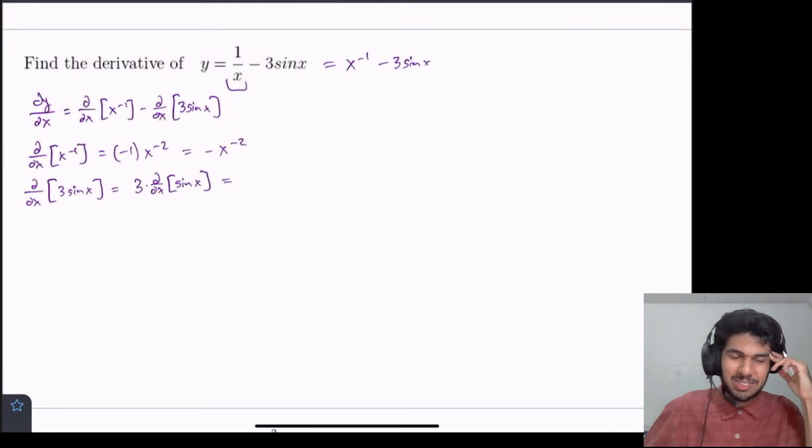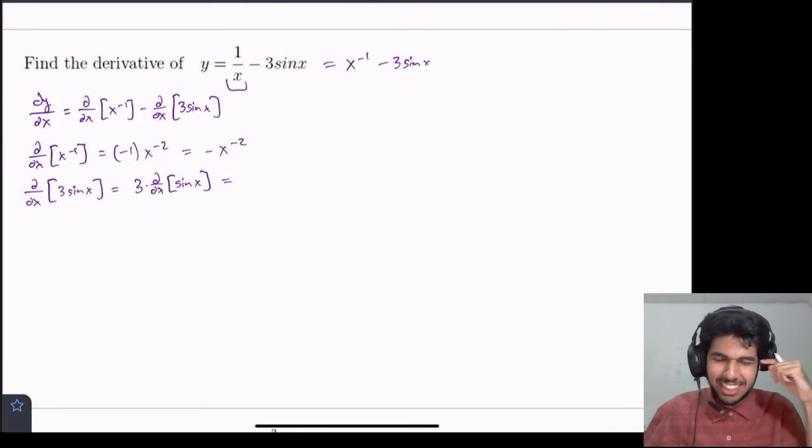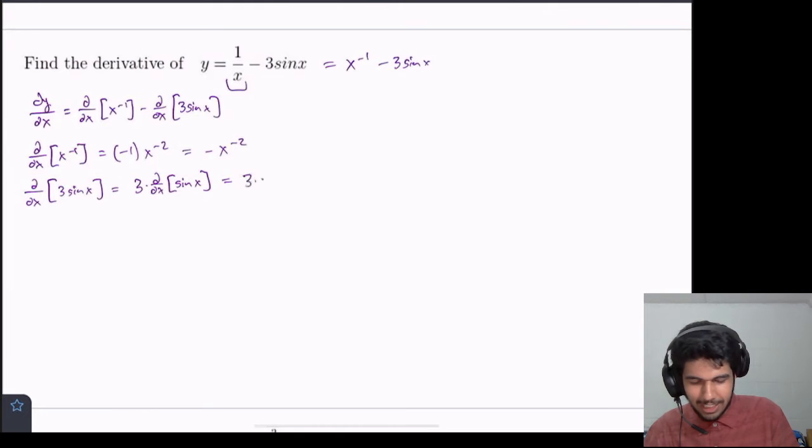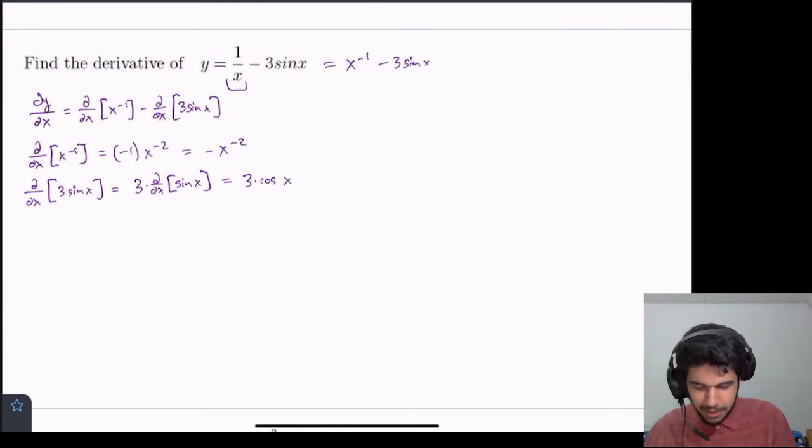And, well, let's see, do we remember the derivative of sine of x? It's probably cosine of x. Is it positive cosine x? Is it negative cosine x? It's positive cosine x. So this is equal to 3 times cosine of x, and putting it all together, we get negative x to the negative 2 minus 3 cosine of x. And that's our answer.